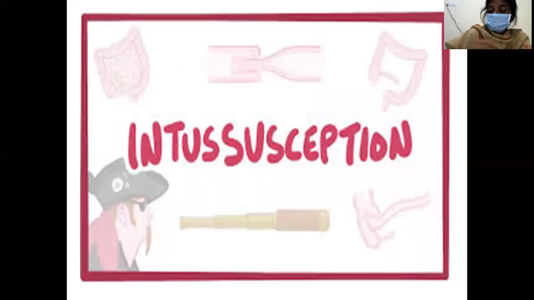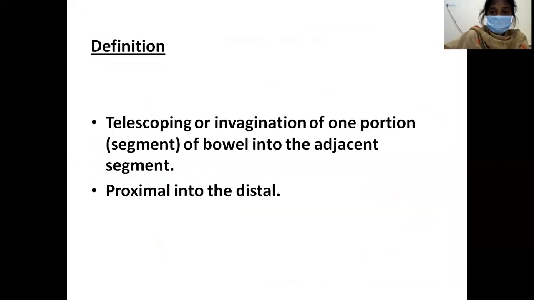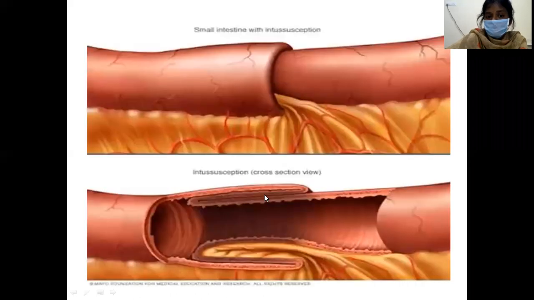intussusception, the definition of intussusception is that it is telescoping or invagination of one portion, that is one segment of the bowel, into the adjacent segment. Mostly this telescoping or invagination is from the proximal bowel to the distal bowel. So again, the definition: it is telescoping or invagination of one portion of the bowel into the adjacent segment. In most cases, it is the proximal bowel that telescopes into the distal bowel.